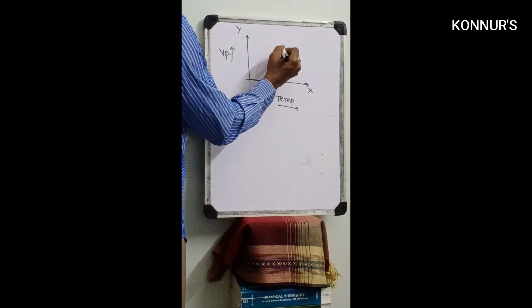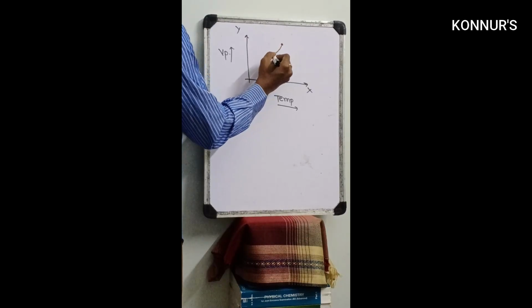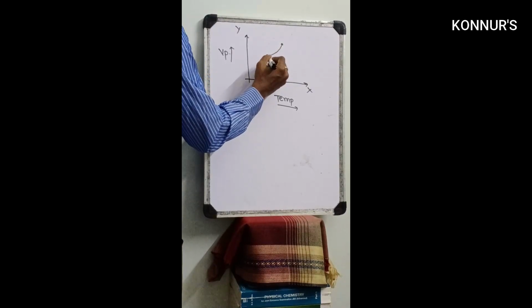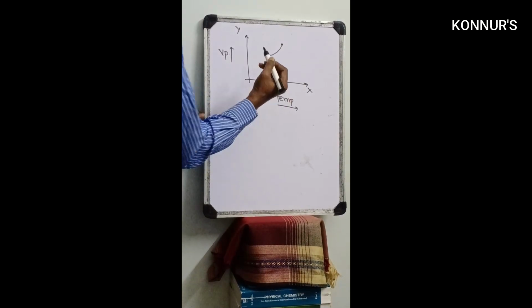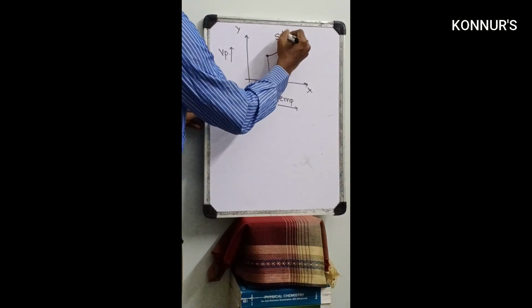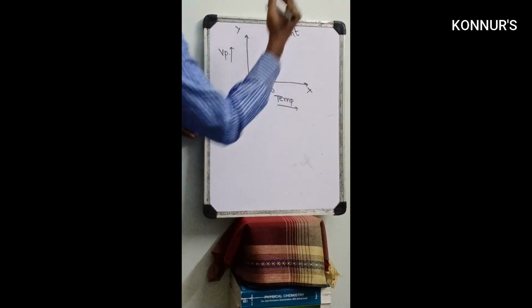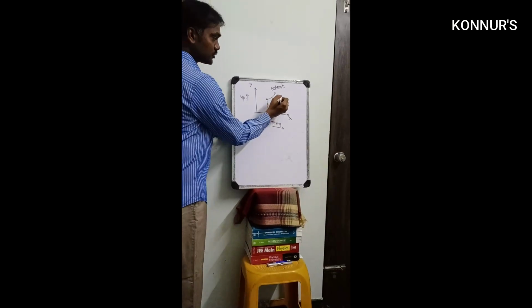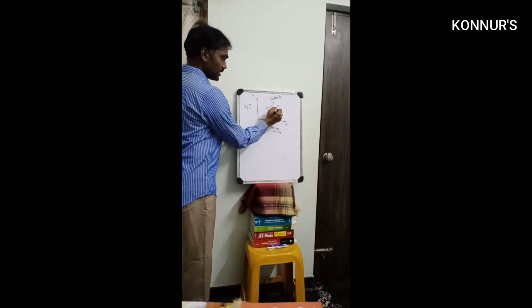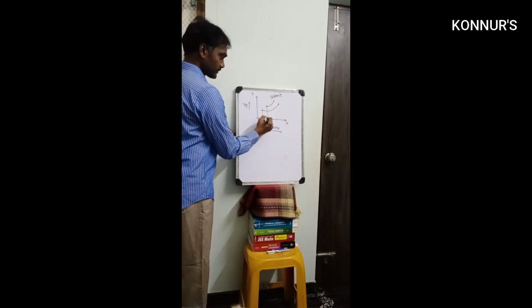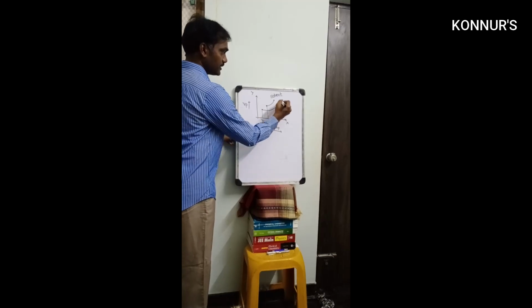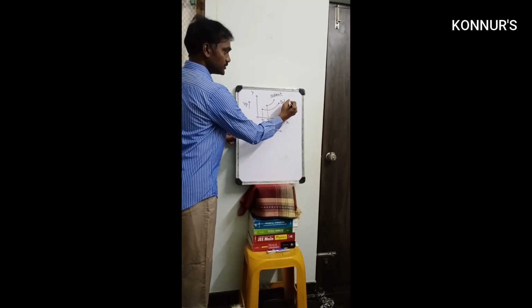Suppose you take pure solvent. So pure solvent becomes ice at T0. So it is a pure solvent. Now we take a solution. The solution freezes at a much lower value. So that is TF. This is for the solution.